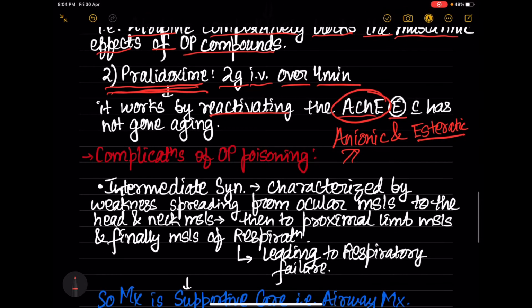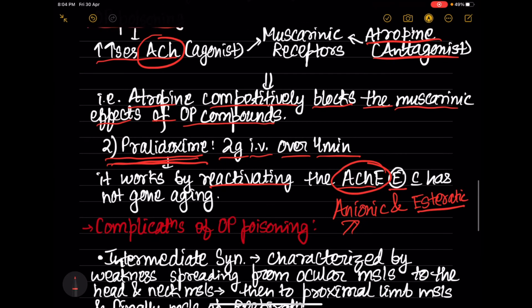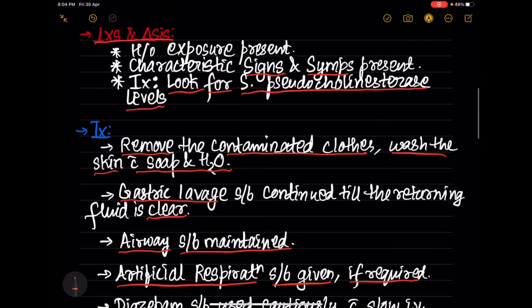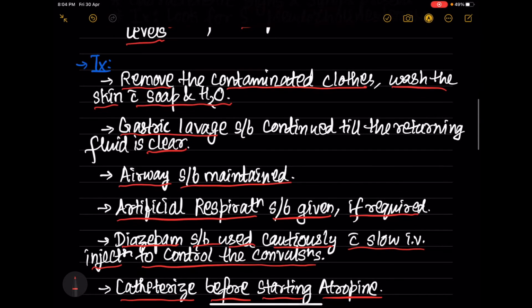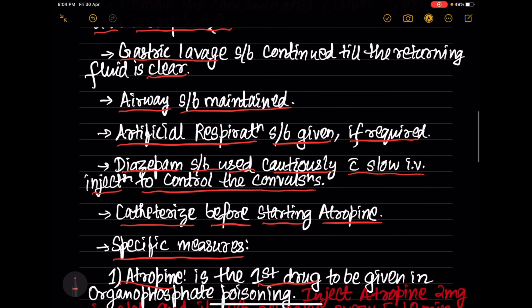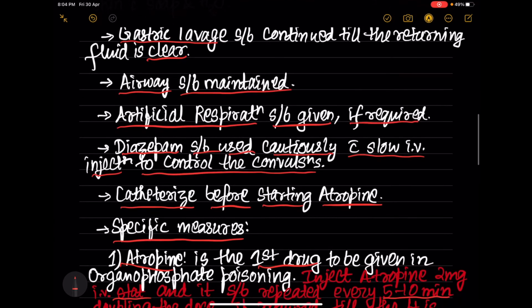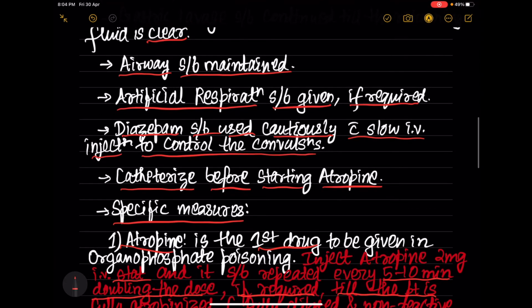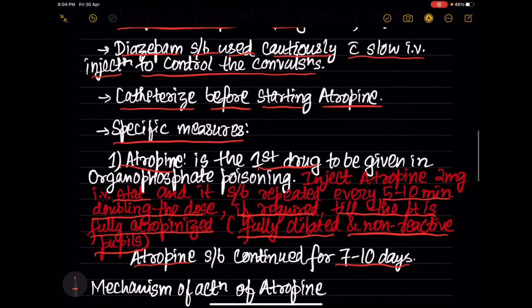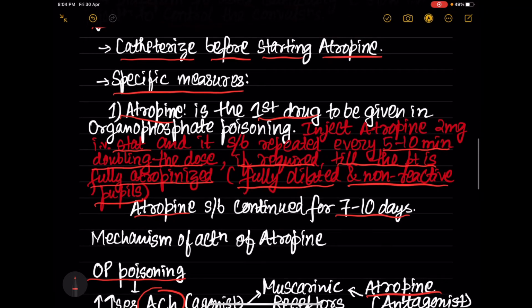Now coming to the complications of OP poisoning, I hope the treatment is clear. So basically we have to do specific measures and symptomatic management, which includes we have to remove the contaminated clothes, wash the skin with soap and water, then gastric lavage is to be done, airway should be maintained, artificial respiration is provided if required, diazepam should be used to control convulsions, and catheterize the patient just before giving the atropine. And atropine is the first drug to be given, it is the drug of choice.